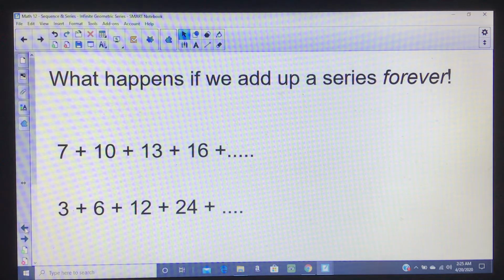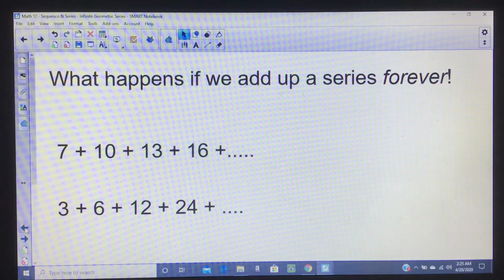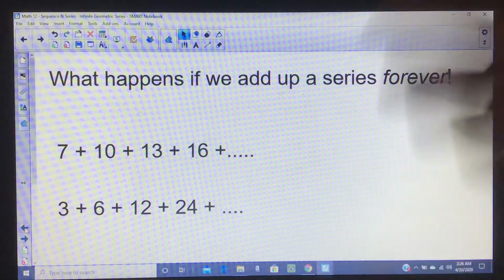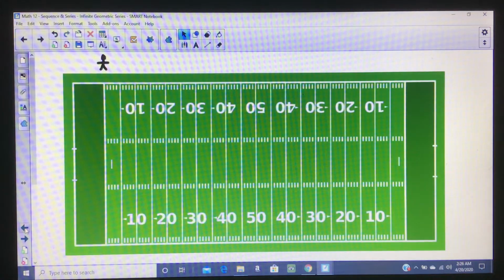But the thing with geometric series is it's actually possible to make a geometric series that doesn't add up to infinity. So that's why we need to go over this unit goal, because unlike arithmetic ones that always added up to something infinite, geometric ones don't. So this is actually a bad example for what I'm trying to talk about, because you look at this, you go, well, this adds up to infinity also. Let me talk about one that doesn't add up to infinity, and I'll illustrate it, hopefully with a simple picture.